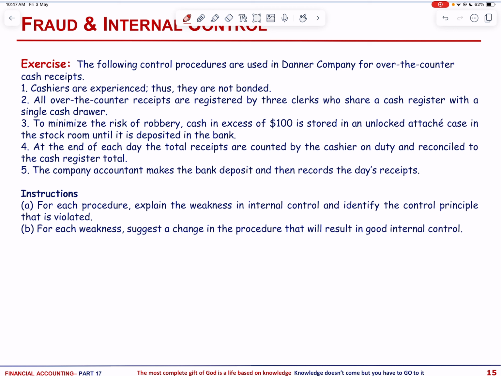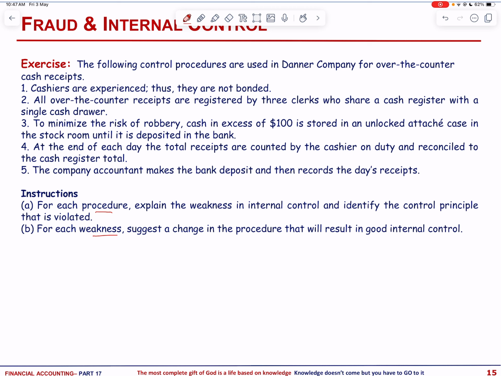For each procedure, explain the weakness in internal control and identify the control principle that is violated. For each weakness, suggest a change in the procedure that will result in good internal control. So first of all, cashiers are experienced so they are not bonded.